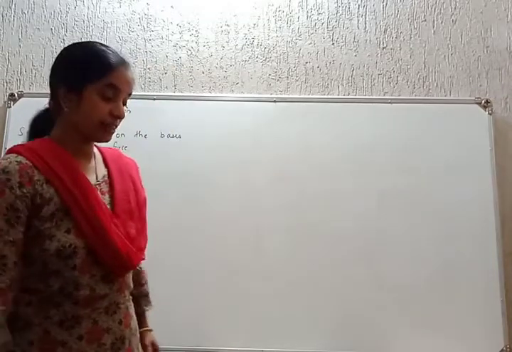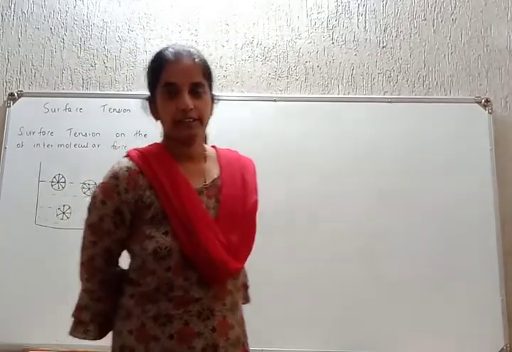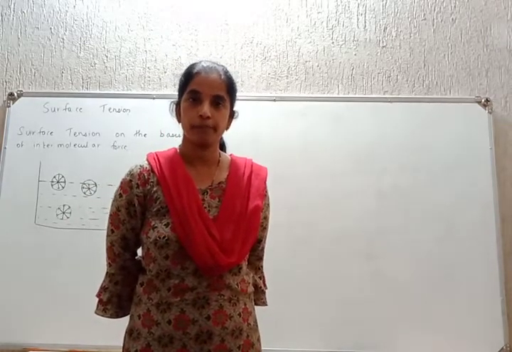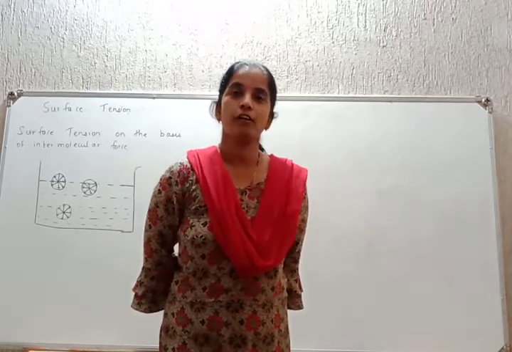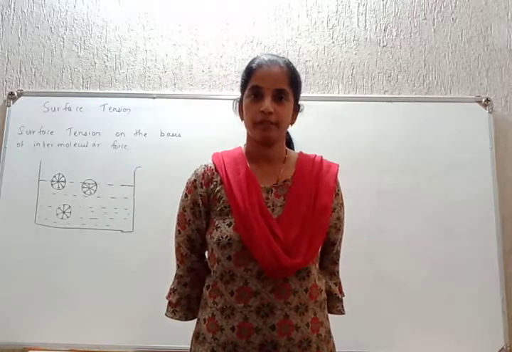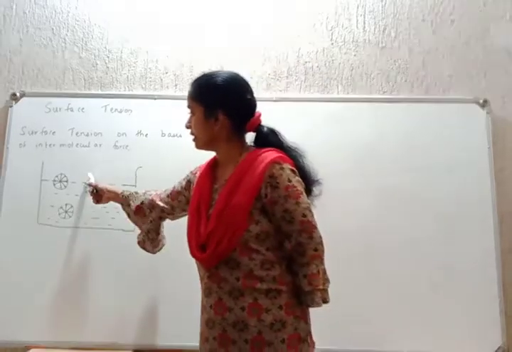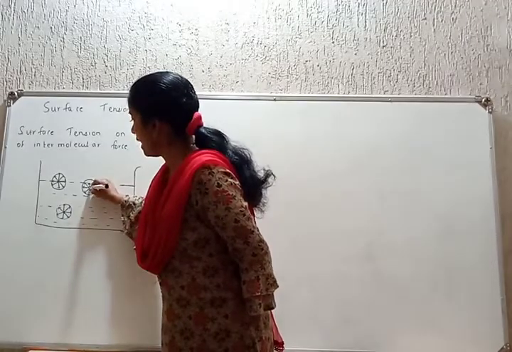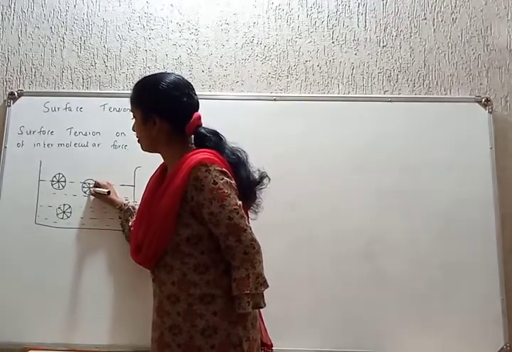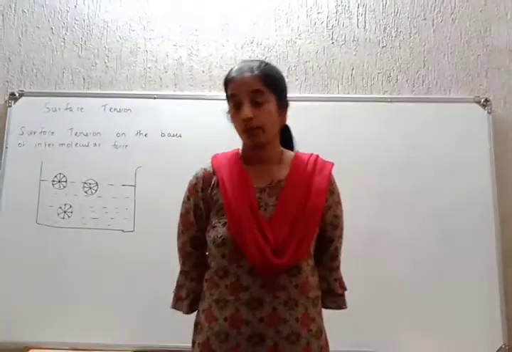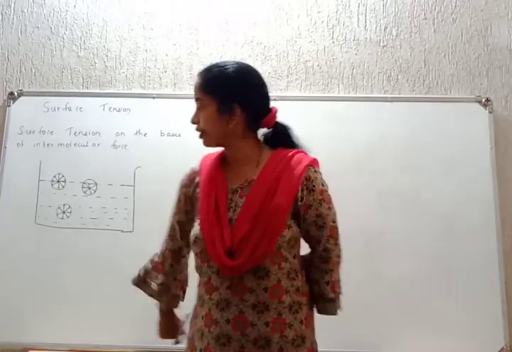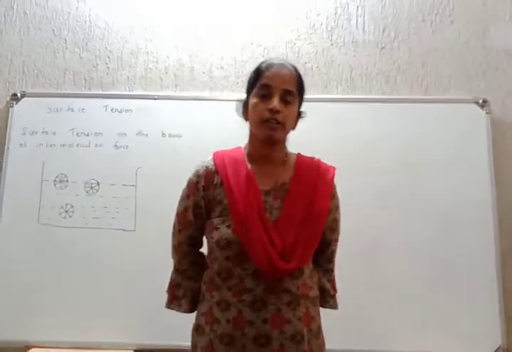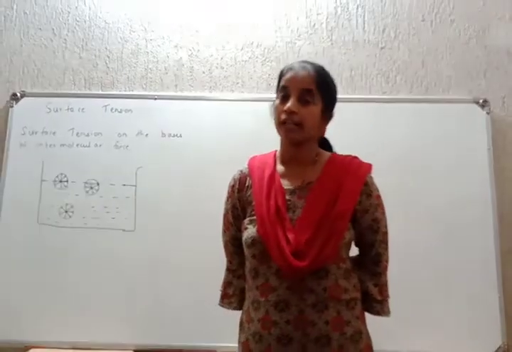Students, the other day we discussed some different definitions. That is cohesive force, which is the intermolecular force between molecules of same type. Adhesive force, that is the force of attraction between molecules of different type. Sphere of influence, it is an imaginary sphere drawn with the molecule at the center and radius equal to the range. What is range? The distance from the molecule, these arrows that are shown, the distance from the molecule up to which the intermolecular force is effective, that is called range.